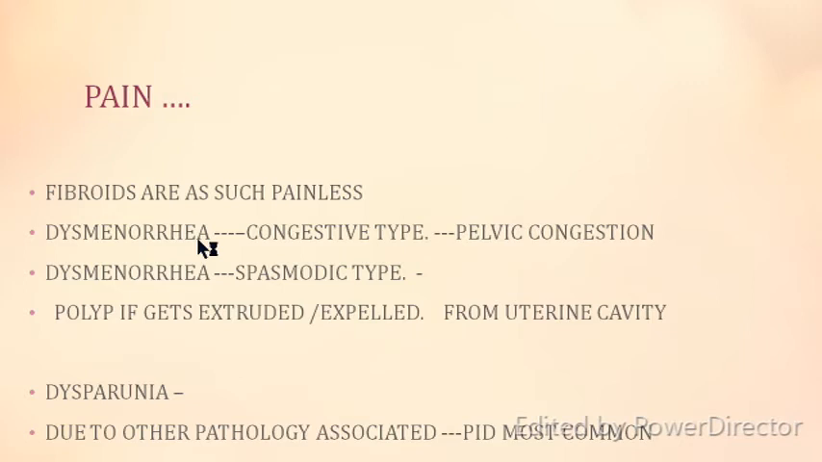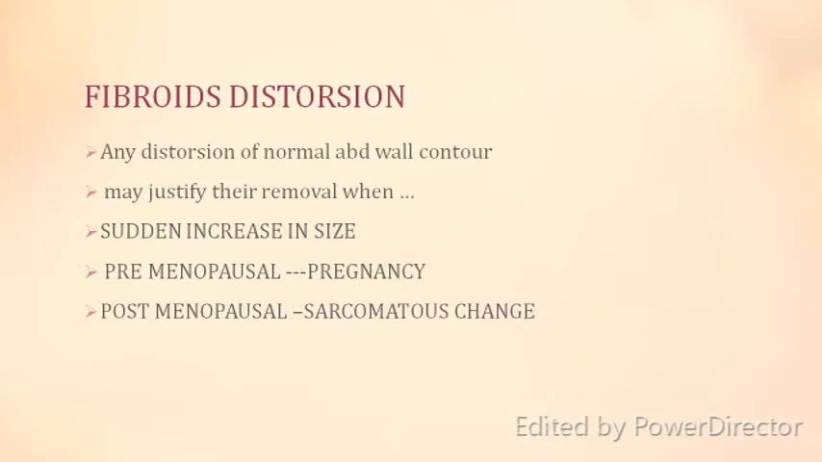The dysmenorrhea occurring in such patients is mostly of the congestive type because there is a lot of pelvic congestion. It can also be the spasmodic type of dysmenorrhea when the polyps get expelled from the uterine cavity. The pain can be in the form of dyspareunia, also pressure of the fibroid. Pain can be because of associated PID, or associated endometriosis can cause pain.